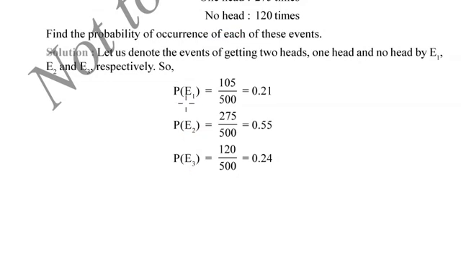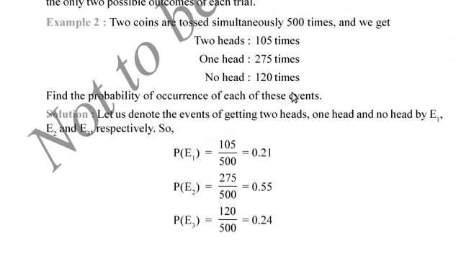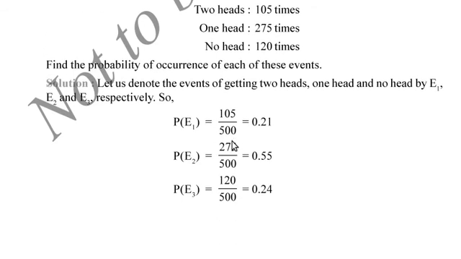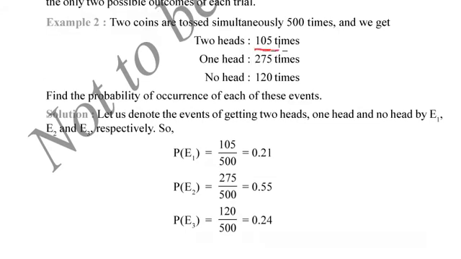Now let us calculate probabilities of each of these events. Here the number of trials is 500. The total number of trials is 500. So probability of getting two heads is equal to 105 divided by total number of trials. 105 divided by 500 is equal to 0.21.